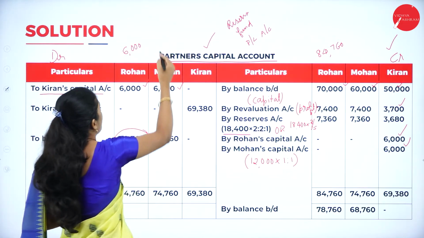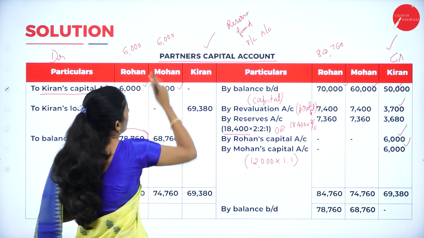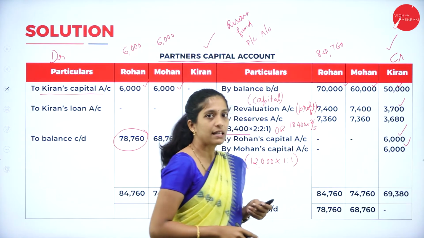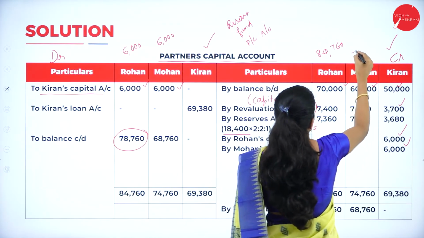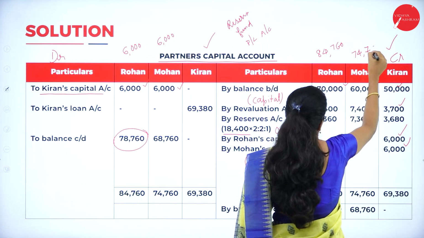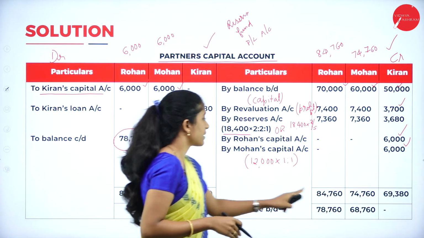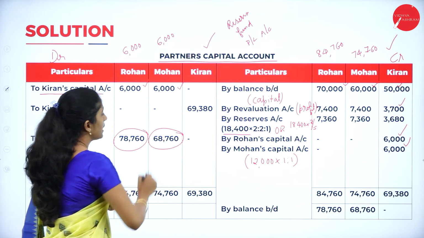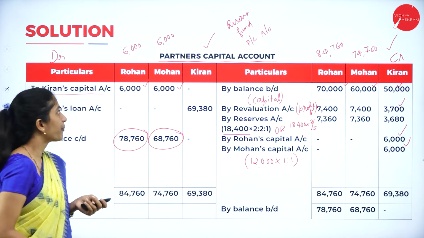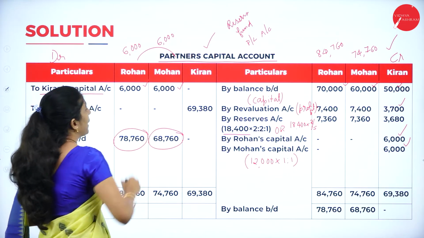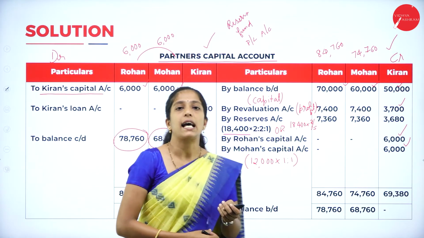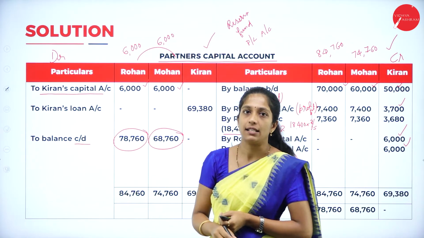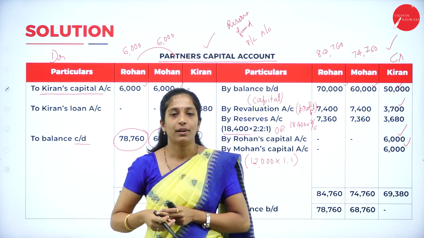Next coming to Mohan. On Mohan's debit side we are having only 6,000, whereas on the credit side we are having 60,000 plus 7,400 plus 7,360. We are getting 74,760. Now write 74,760 on both sides, minus 6,000. So we got 68,760 as a balancing figure. So these two are the remaining partners. So transfer their balance as by balance carried down. So we have to carry down their balance because they are going to continue their firm, right?